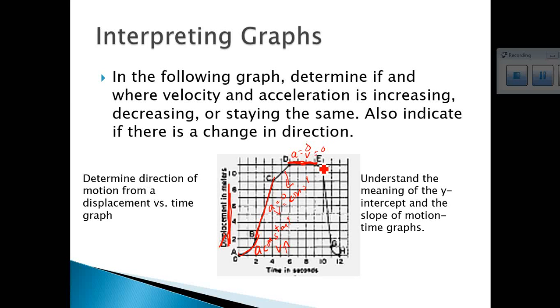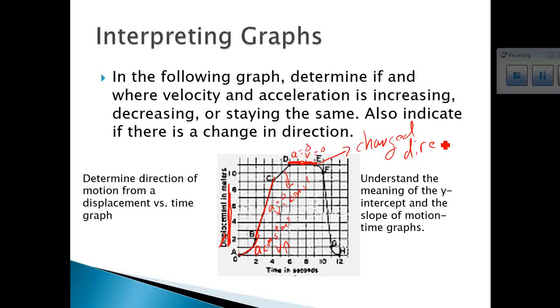Now you notice, generally speaking, the slope turns around and goes the other way. So we, generally speaking, have a negative slope. If we have a negative slope, that means we change direction. So it's at this point right here that our object changed direction. And in this place, because we have another curve there, that means that we do have acceleration.